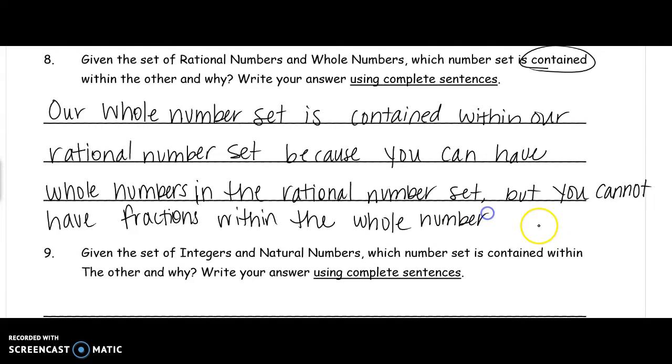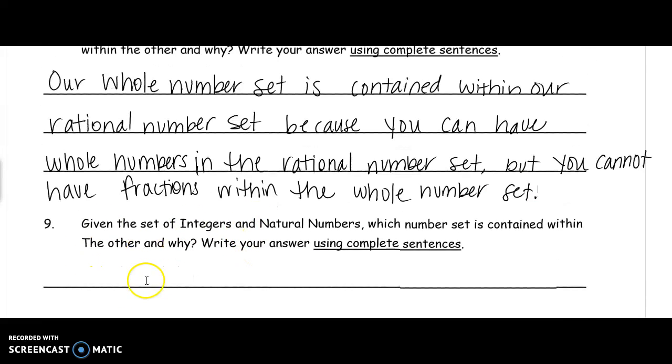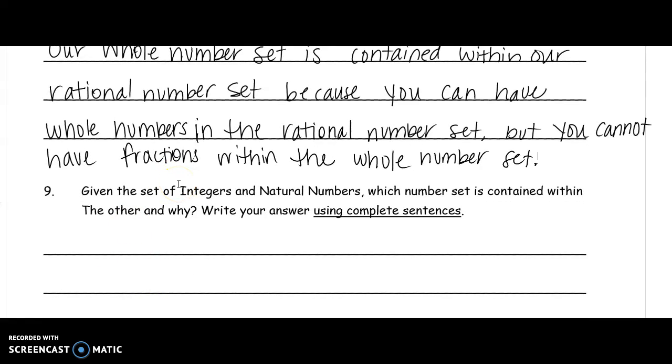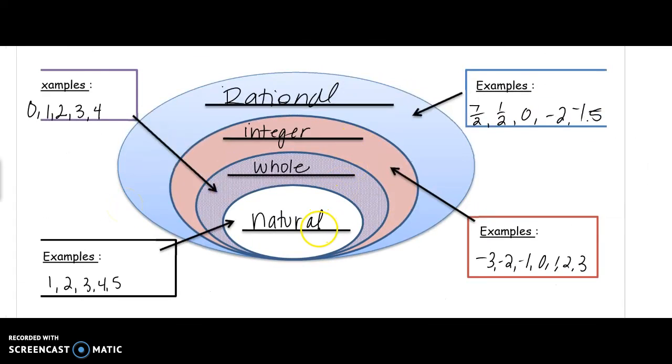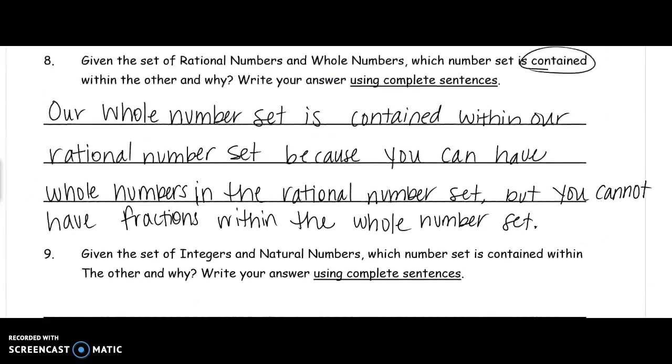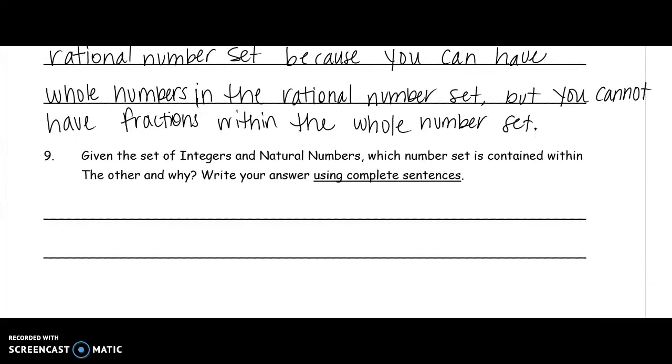I know it seems like a lot, but just remember which one is the smaller one, and that's the one that's contained within. So given the set of integers and natural numbers, which is contained within the other and why? So we have integer and natural. So natural is the smaller one, so that one is contained within, because those are used within the integer, and not all of the integer numbers can be used in the natural.